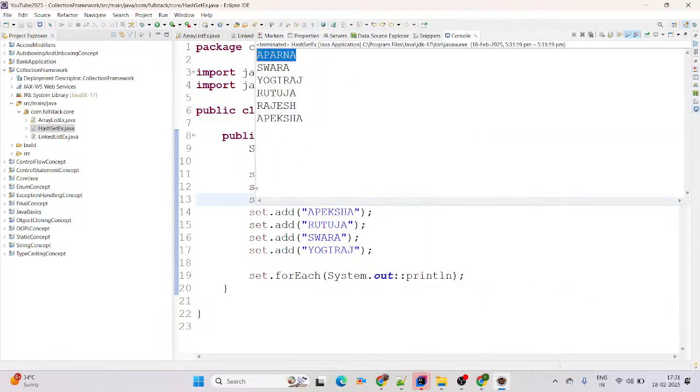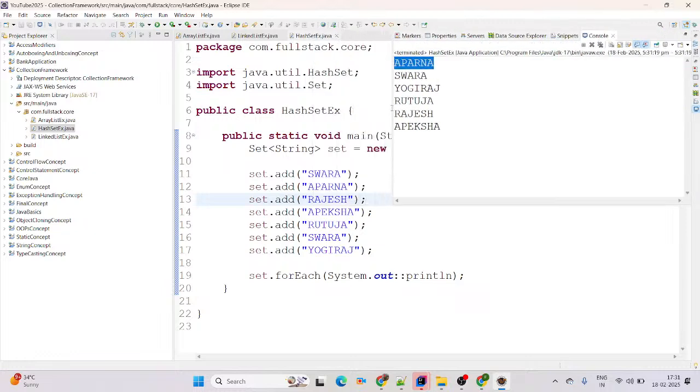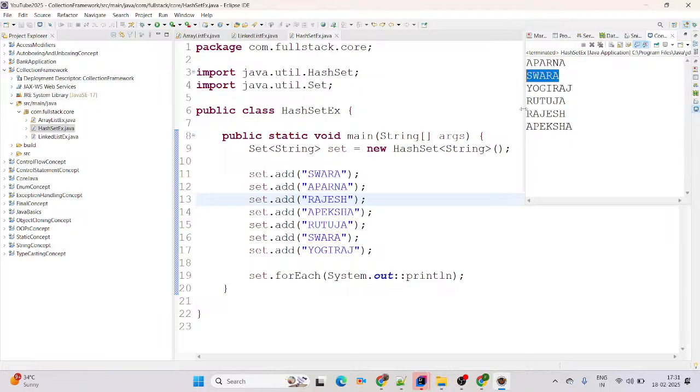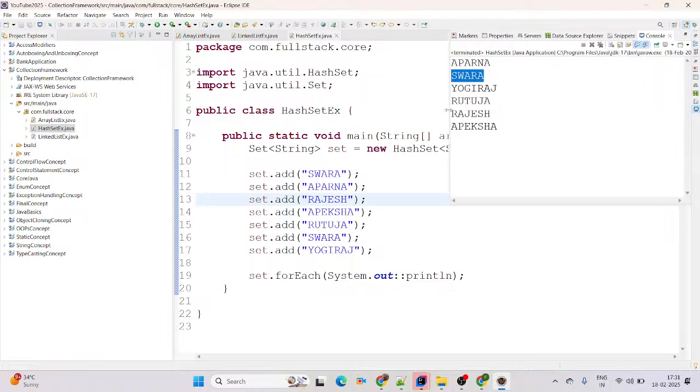See, Aparna comes there, right? Then Sora, Yuguraj, Rutuja, Rajesh, and the last one is Apeksha. It means it does not maintain the order. But here the one observation, Sora comes once. Why? Because set does not allow the duplication of data. Set always ensures uniqueness. And here we are using HashSet. HashSet does not maintain the order.